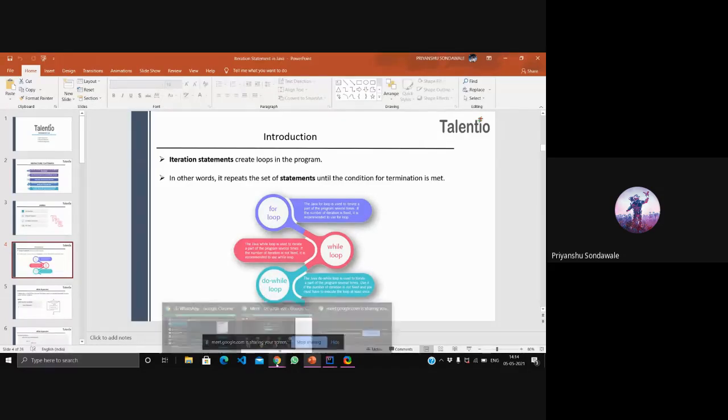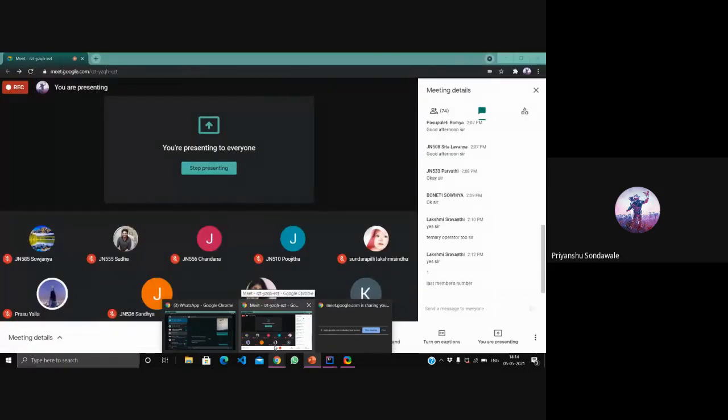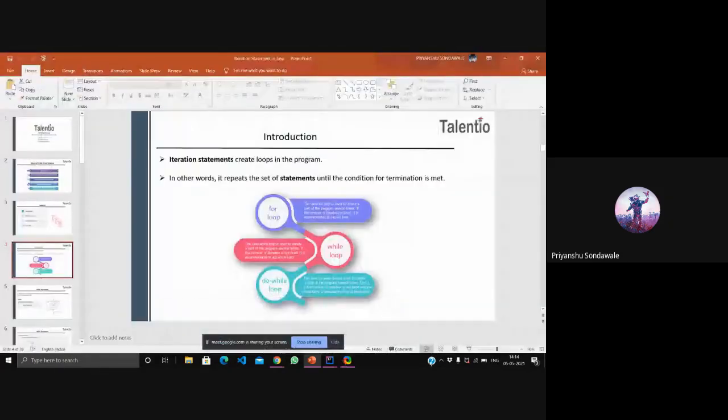After this introduction, you are right, Shravanti. There are three types of iteration statements we will study today. One is while, second is for, and the other is do while. So in today's class we'll study all three of them. First we'll study the while loop.